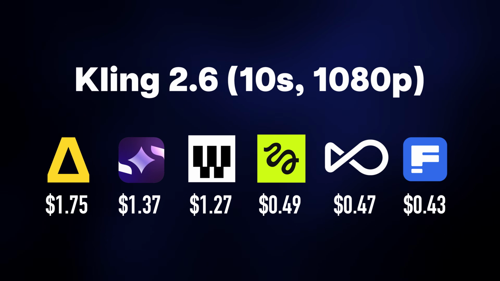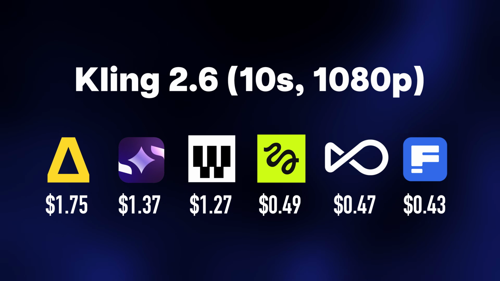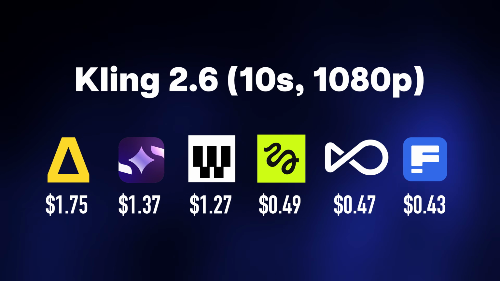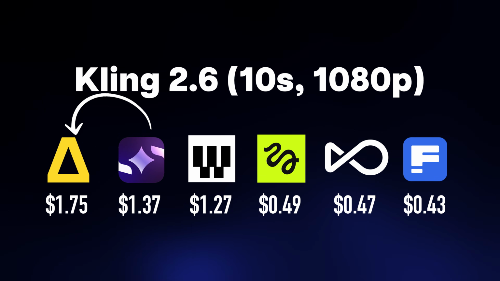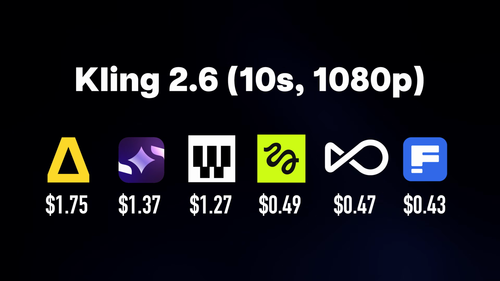Starting with Kling 2.6, a 10-second gen in 1080p costs only 43 cents on Freepik, followed by Openart at 47 cents, then Higgsfield at 49 cents. The other sites are all above $1.20 for this video gen, with Artlist once again coming in last at $1.75. Things aren't looking good for Artlist. Veo 3.1 is where things start to get interesting though.